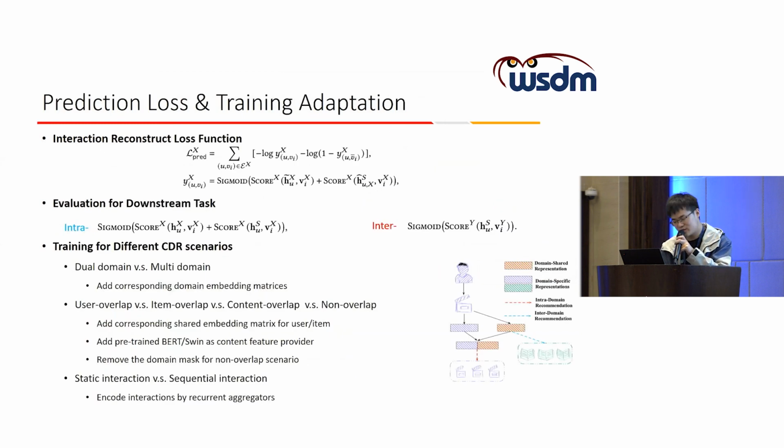Based on the generated shared and specific user preference representations, we directly use a binary cross-entropy loss to optimize our model. In the evaluation process, as discussed before, we can make the intra-domain recommendation and the inter-domain recommendation at the same time. But for the inter-domain recommendation, we only use the shared representation to achieve an unbiased prediction. Besides, for other different cross-domain settings, our universal framework can easily adapt to other tasks with the following changes.